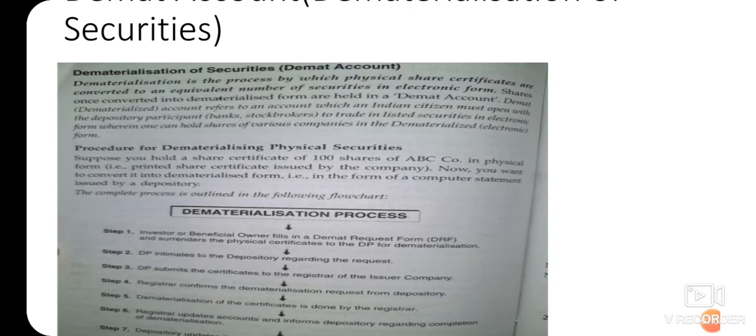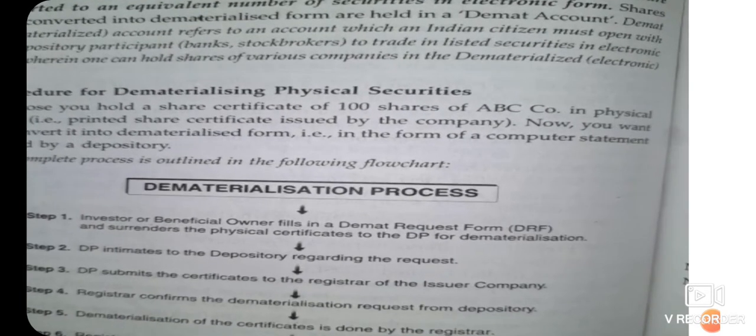Here the depository participant is the bank or the stockbroker, where the stockbrokers will help you create an account that is termed as a DMAT account, and this will help you channelize your shares, convert them into electronic form. So we are not much interested in the procedures, but still you can see the DMAT procedure here.